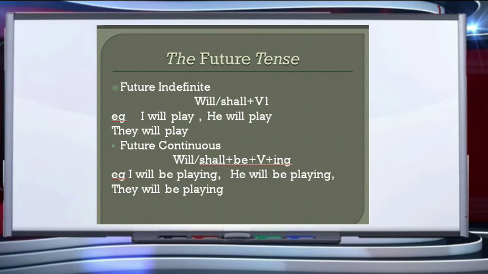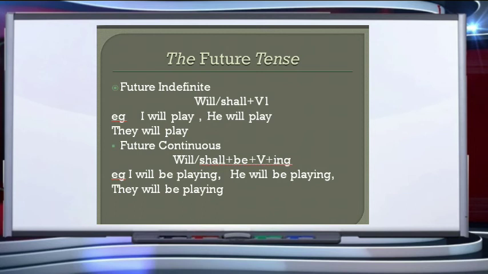The future indefinite tense or the simple future tense, the future continuous tense, the future perfect tense, and future perfect continuous tense. Now, to write a sentence in the future indefinite or the simple future tense, we use will or shall plus the first form of the verb, that is the base verb. For example, I shall play, I will play. He will play, they will play. You have an option to choose between shall and will.